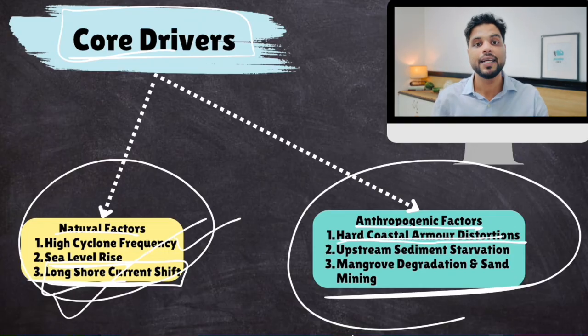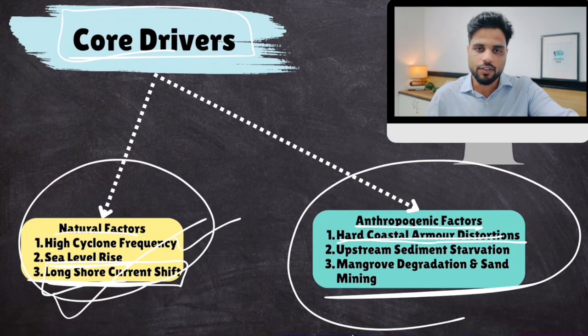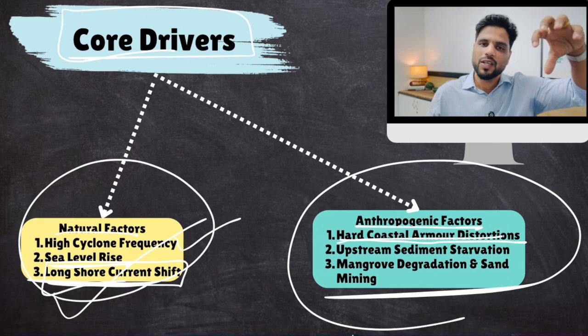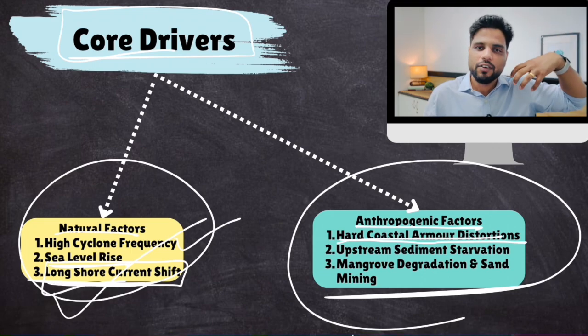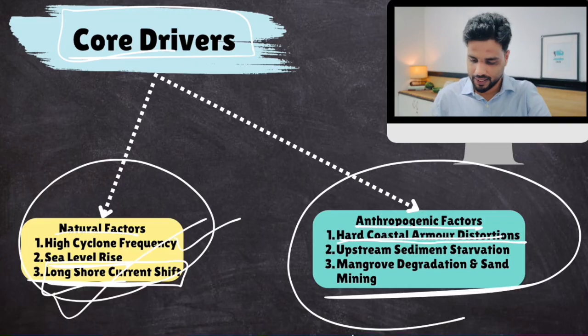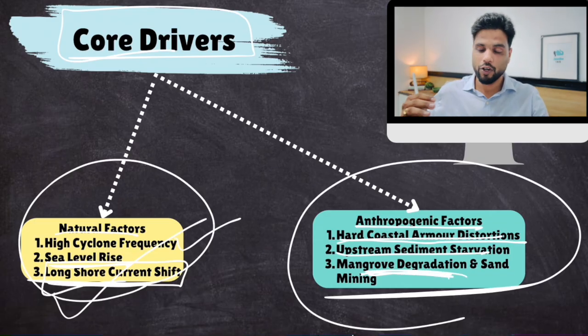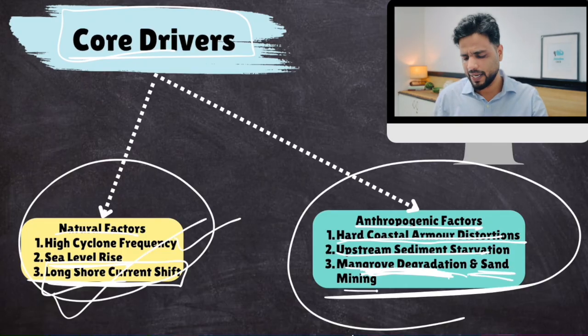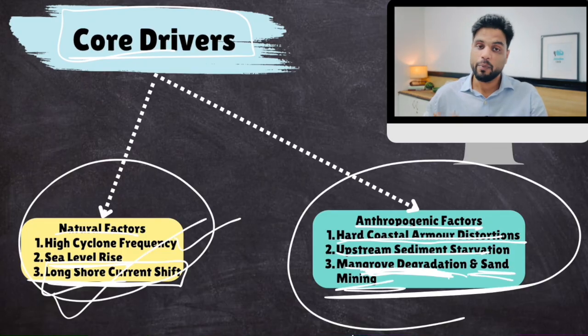Then you have constructed so many dams on those rivers which deposit a lot of sediment on the deltas formed on Odisha's coastline. When you construct dams in the upstream region, dams prevent these sediments from being carried to the delta regions. This is a problem. Plus mangrove degradation. A lot of mangrove forests, which were responsible for sediment accretion, have been destroyed, and illegal sand mining activities are going on.